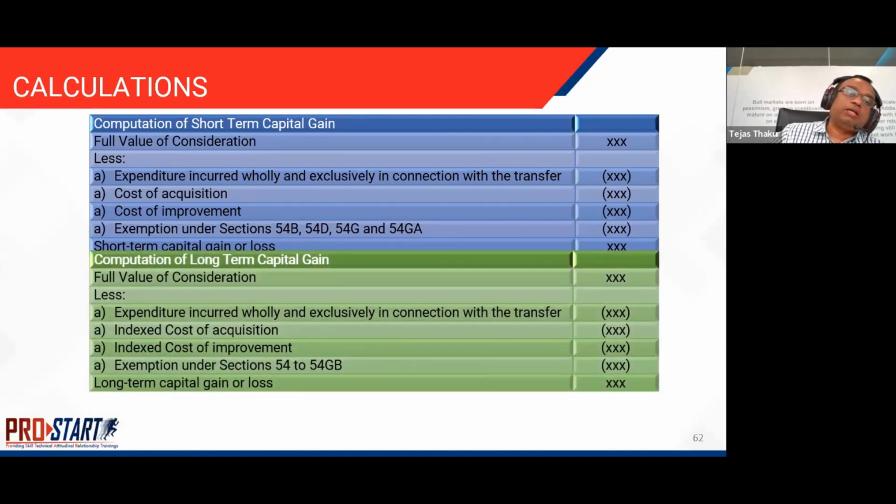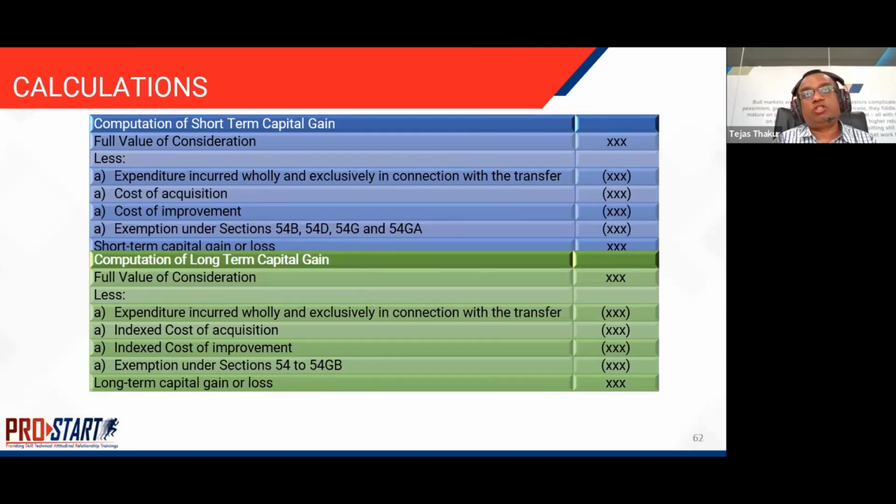On a long-term capital gain, the calculation is slightly different. The full value of consideration is the sale proceeds that you receive. Then you reduce the expenditure incurred in respect of the transfer. Then you reduce the index cost of acquisition.